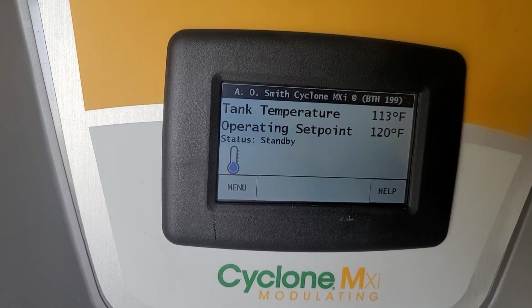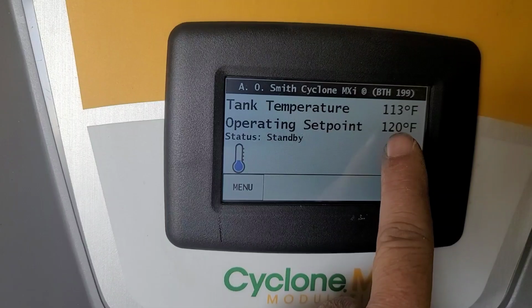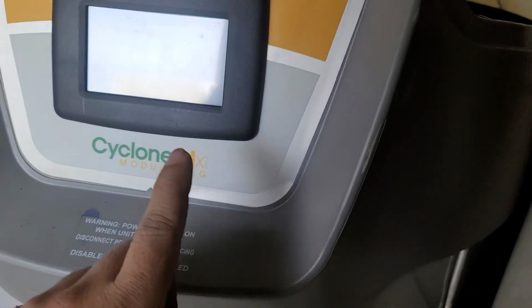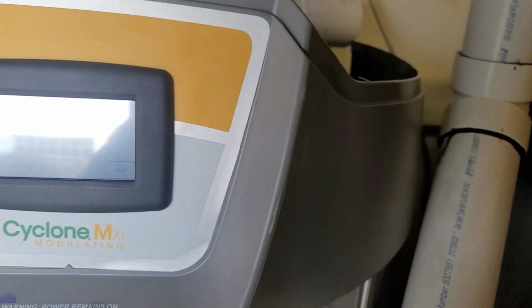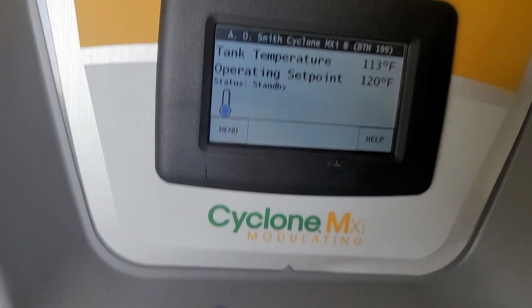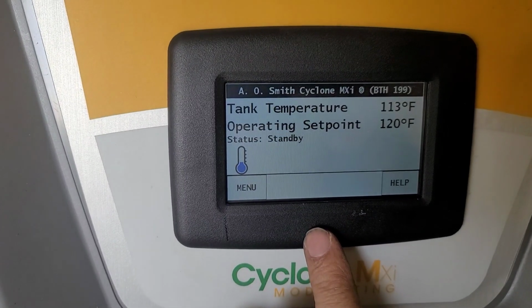Okay, so that's because the temperatures are up, because all three boilers, this one and this one, are connected in the same line. So let's wait for the temperature to cool down and then we'll test the unit.